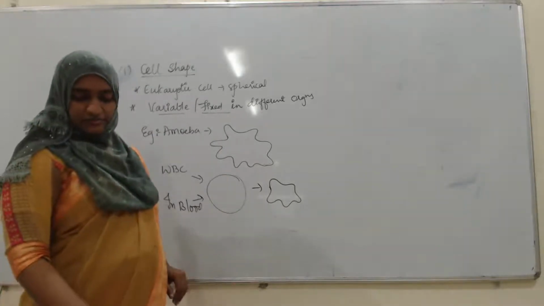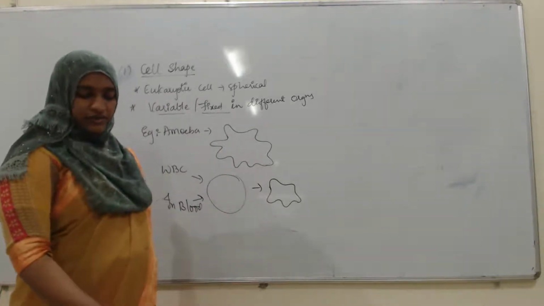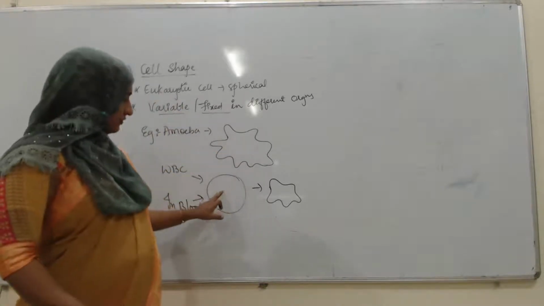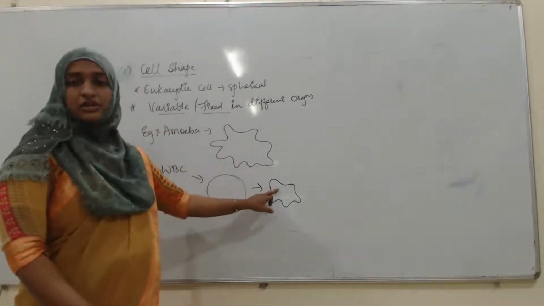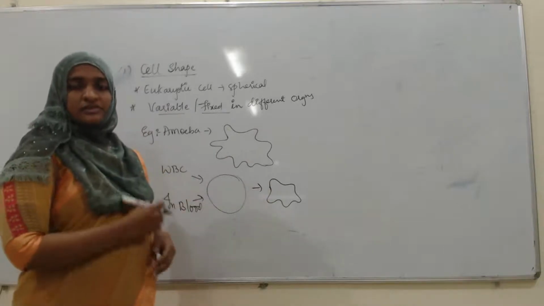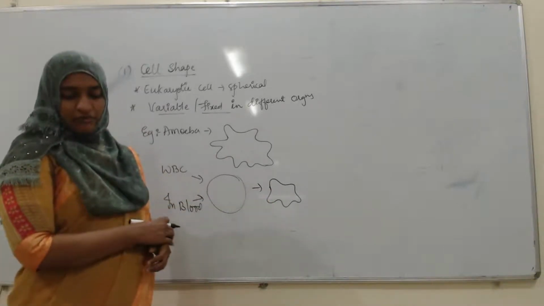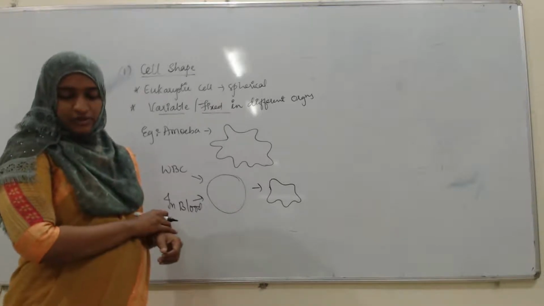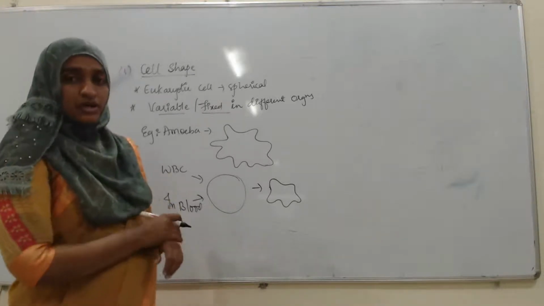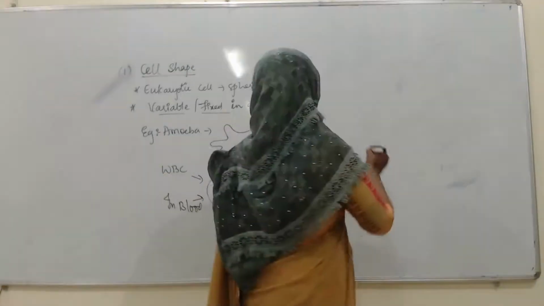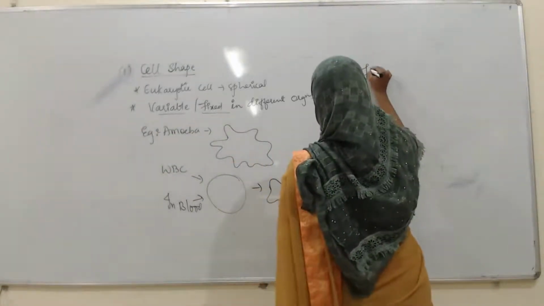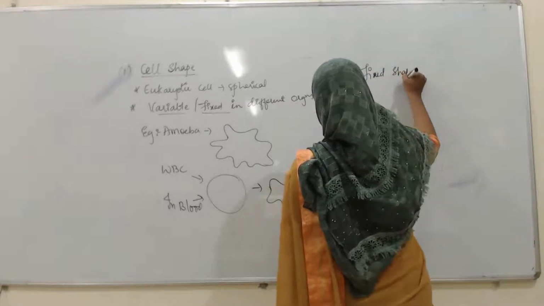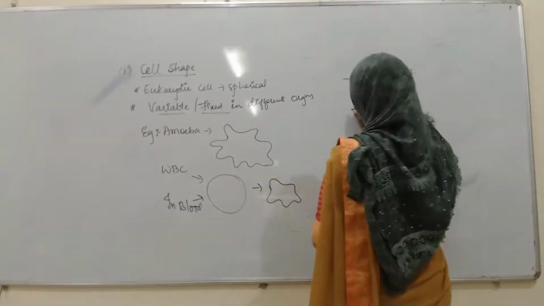Next, fixed shape of cells. See, it is variable, changing from the spherical shape to an irregular shape. It is varying, meaning changing. But in some of the cells, almost all protists, a fixed shape is found. In which organisms will you find it?